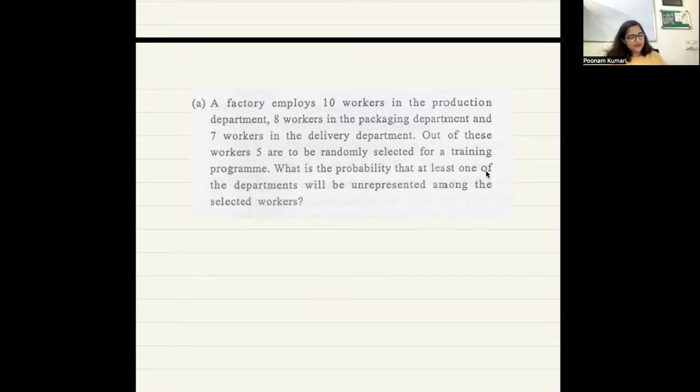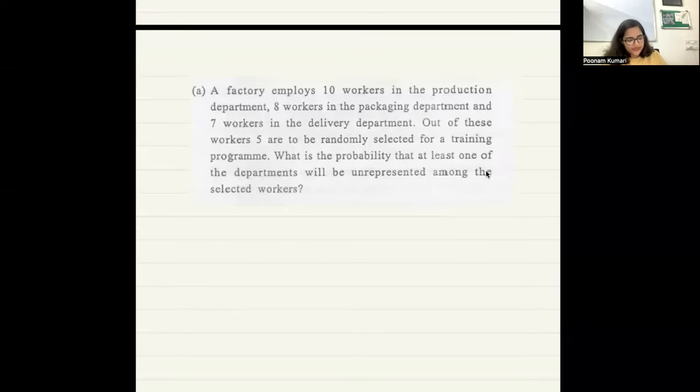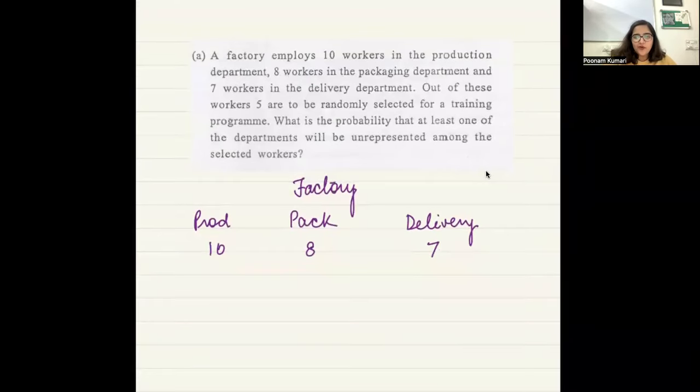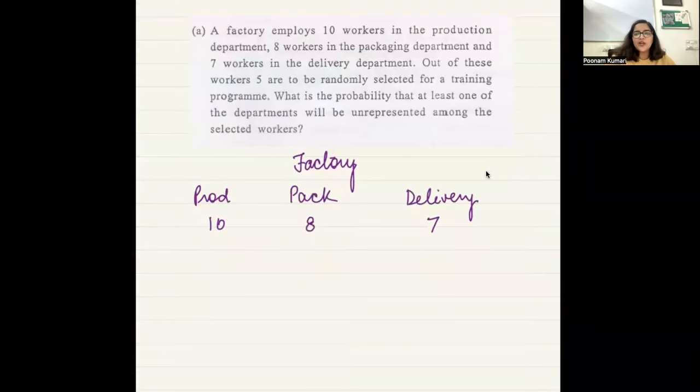There is a factory again, which employs 10 workers in the production department. Again, same thing: production, packaging, and delivery, and the same number of people, 10, 8, and 7. And then out of these, 5 workers are to be selected.